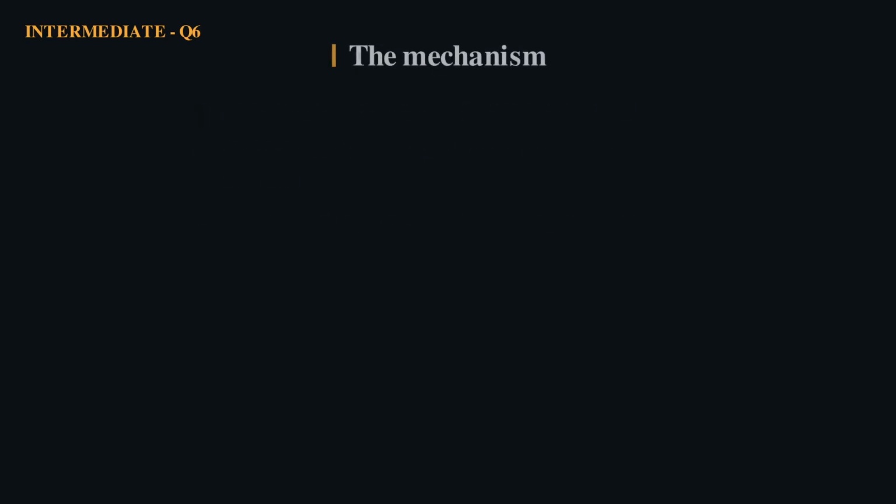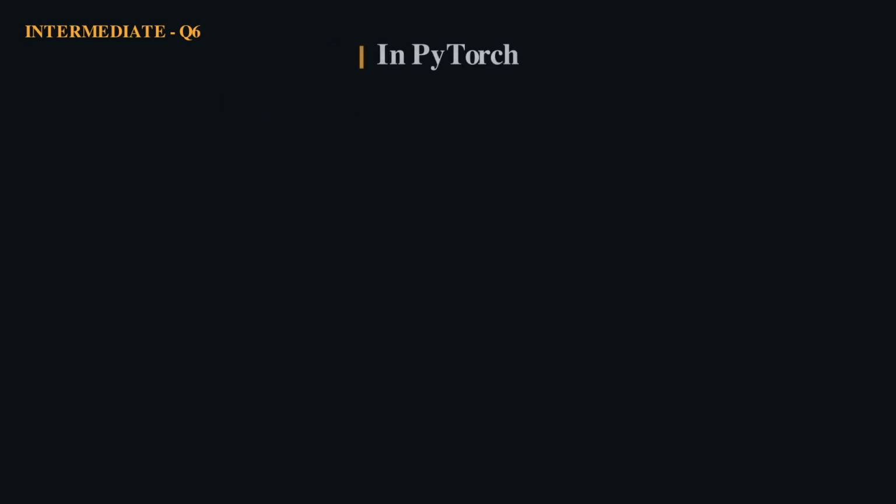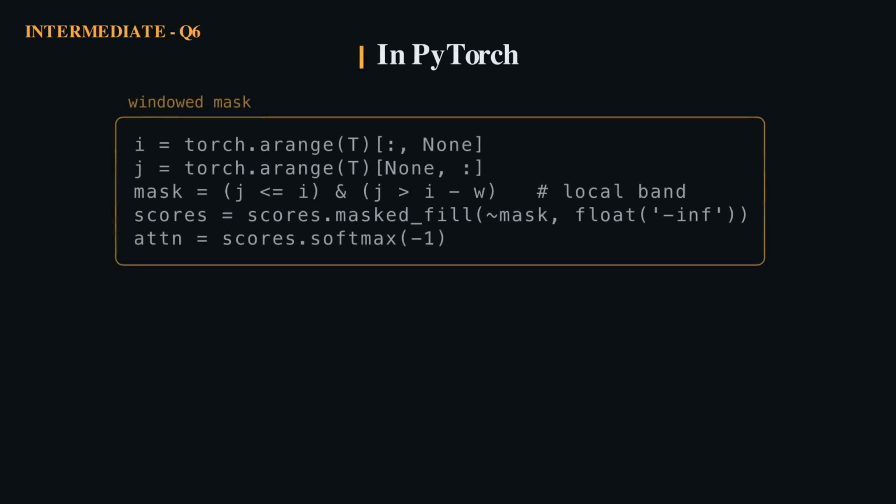Restrict each token to a window of the previous W tokens. Cost becomes linear in length times window. Like a convolution, stacking layers widens the reach. After K layers, information can flow across K times W tokens. Conceptually, it is just a different mask. Keep the causal band of width W and set everything outside it to negative infinity. Real kernels skip the masked work entirely rather than computing it.